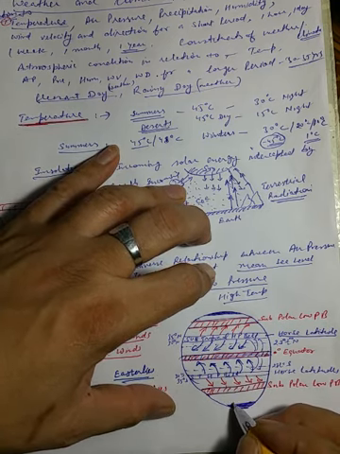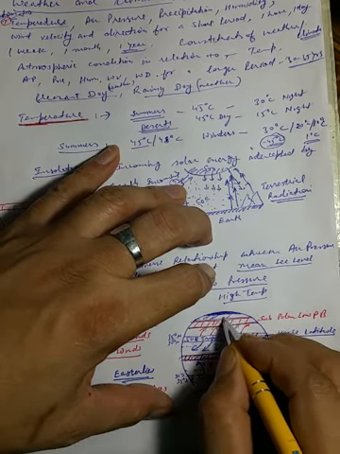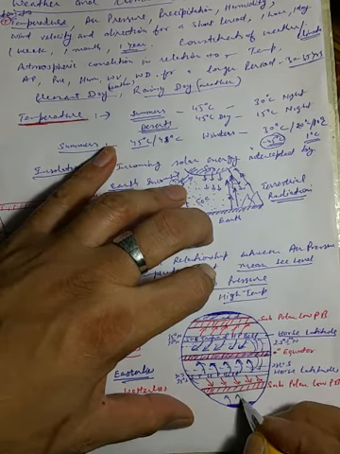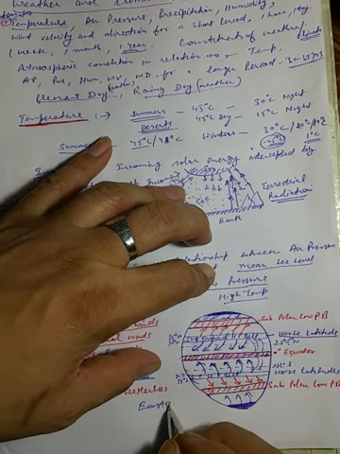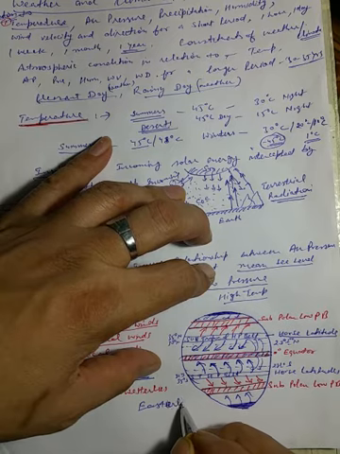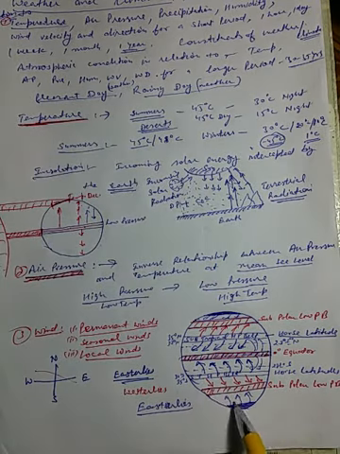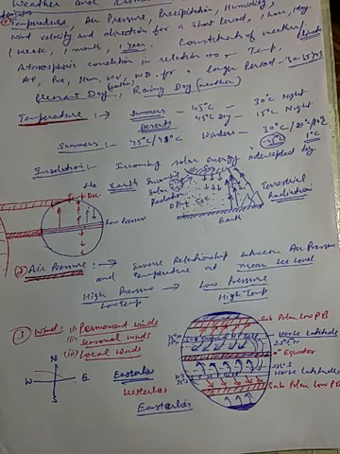Again these are easterlies. So easterlies, westerlies, easterlies. And all these are permanent winds. I hope the things are clear in your mind. Even then, if you have any problem, you can give me a call.